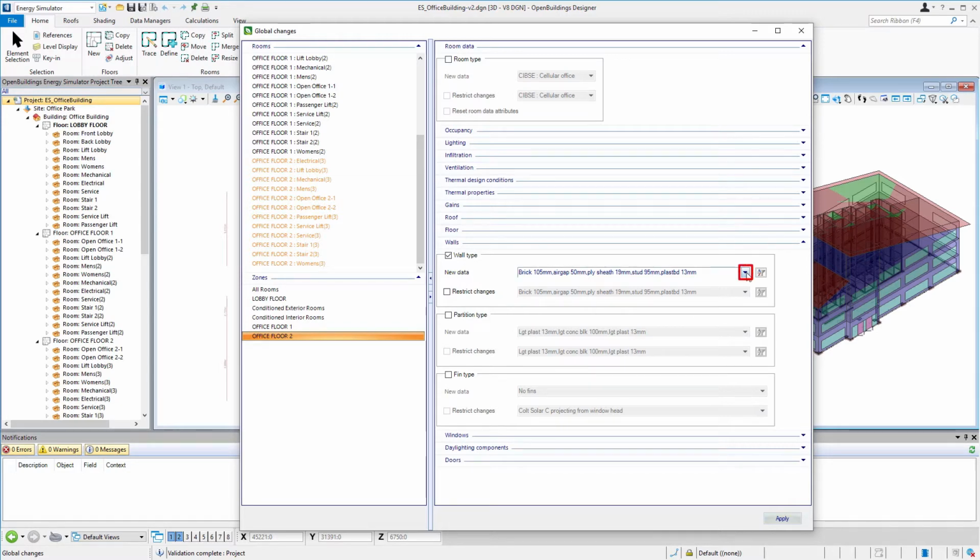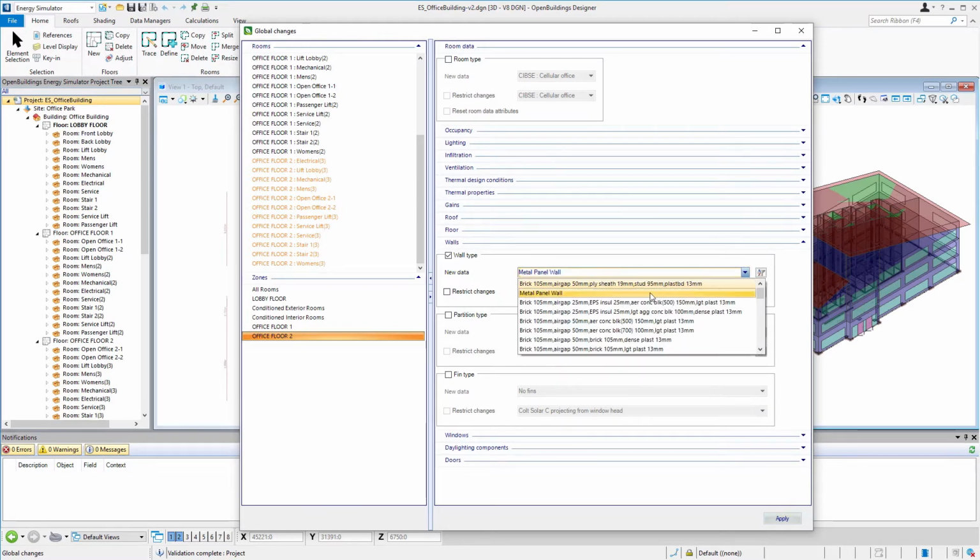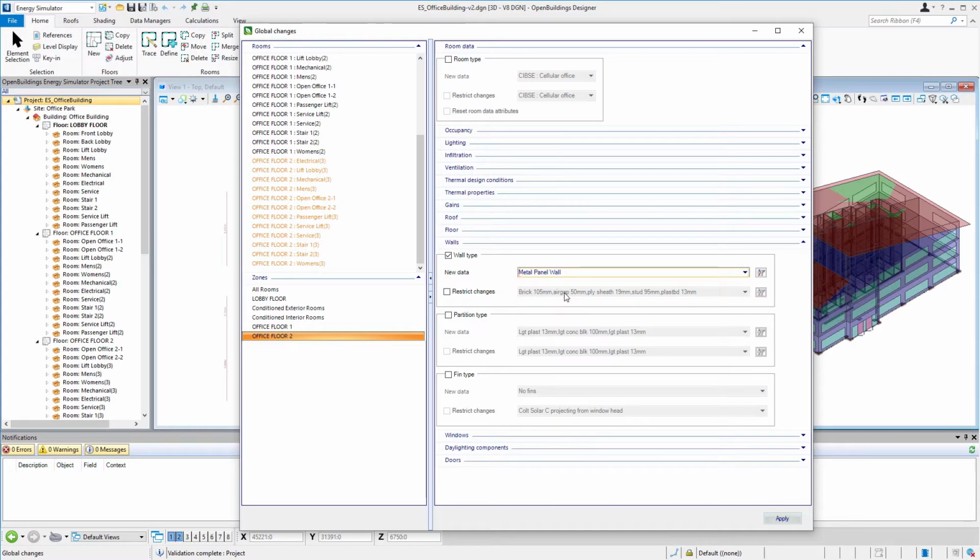So I'm going to pull down the pick list, and I should see my project walls right at the top, and there's that metal panel wall. So I'm going to select that one. That's what we're changing it to. Now, we could restrict the changes. So for instance, we could say only change a particular wall to this new wall. But in this case, it's all the walls, all the exterior walls. And so there's no need to restrict changes. And then all I need to do is select apply.